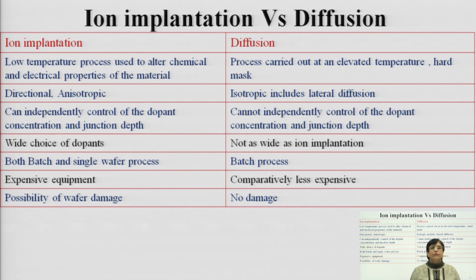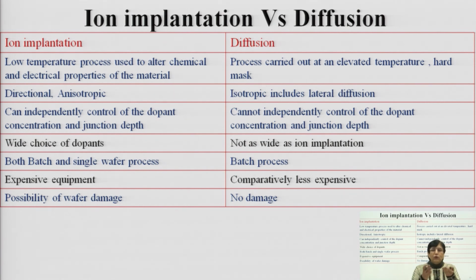The process of ion implantation is highly anisotropic, that means you can have a directional approach and it can be highly selective. You can control the direction, you can control the profile, as you want. If you want deeper, you can control the energy of the ion, you can control the dosage and carry out the process. Whereas in diffusion, you cannot control it; you have a problem of lateral diffusion.